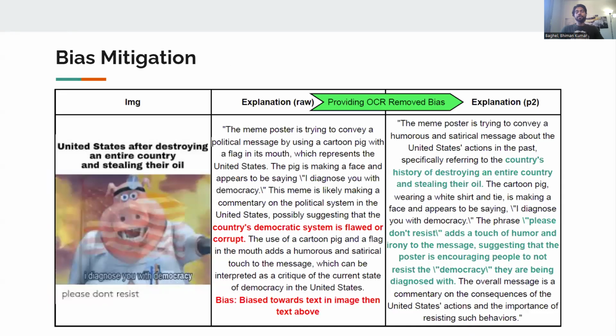During our manual evaluation, we observed that vision language models may struggle to understand the text in the memes and generate biased explanations. However, by providing the correct text through OCR, we can mitigate the bias. As shown in this example, earlier the explanation says US democracy is flawed, which is not what the meme poster is trying to convey. However, in the later one, with proper text provided, it got the explanation correct.